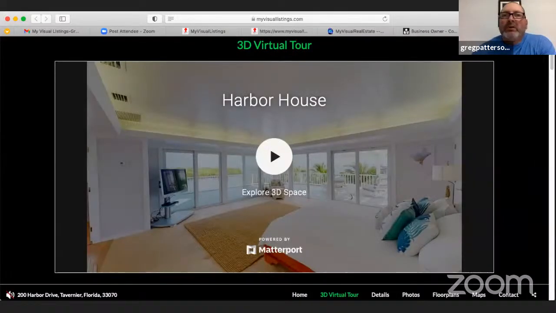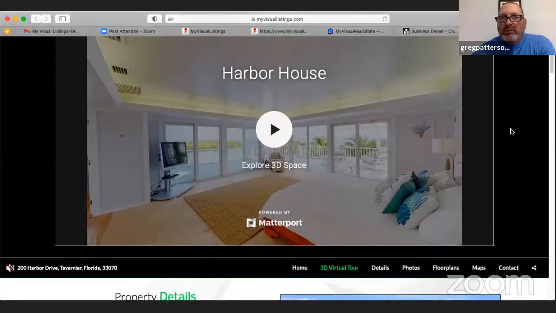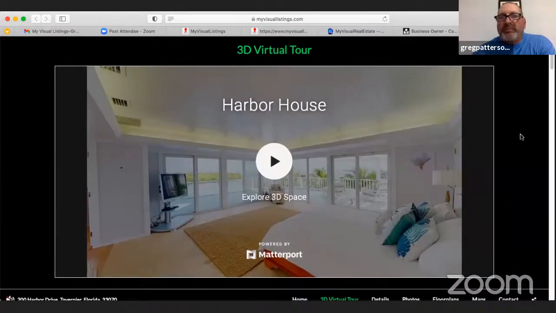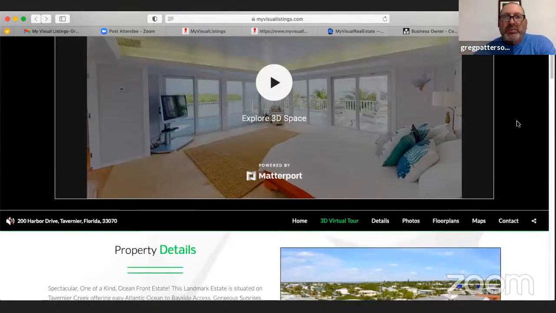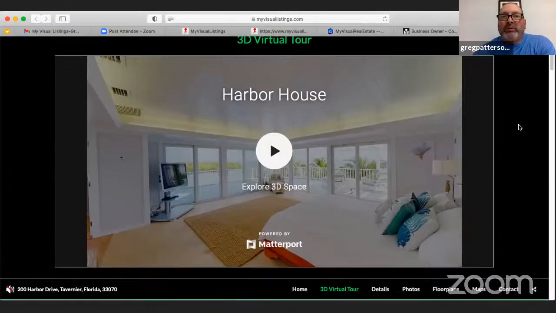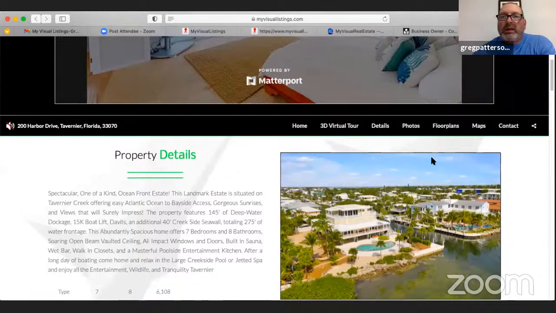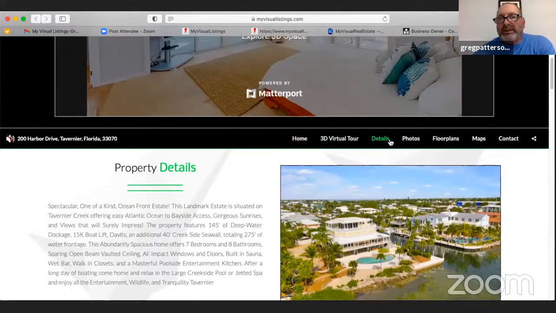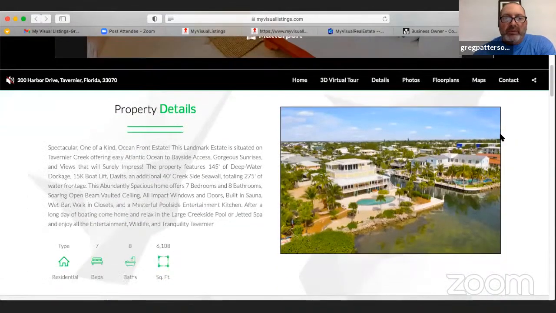Okay. So this is our single property website, what we call a Matterport theme. It can have Zillow. We can do any 3D tour at the top, and we have other themes that can do it in the body too. But this is our Matterport floor plan, and you can see it has a Matterport at the top. There's a menu here with other details: photos, floor plans, maps, and so on. This is our single property website, which we have other ones.